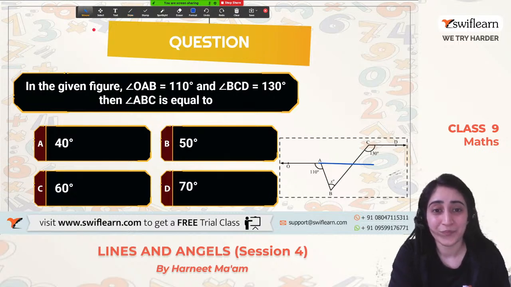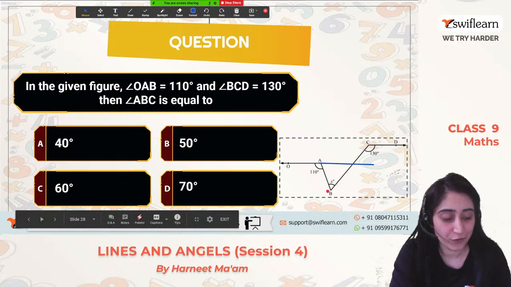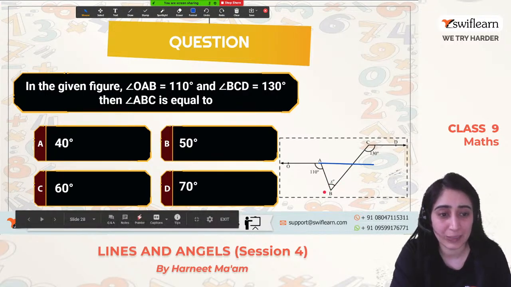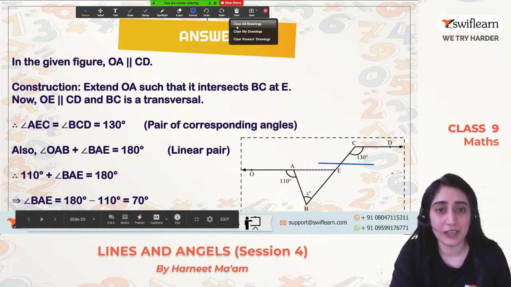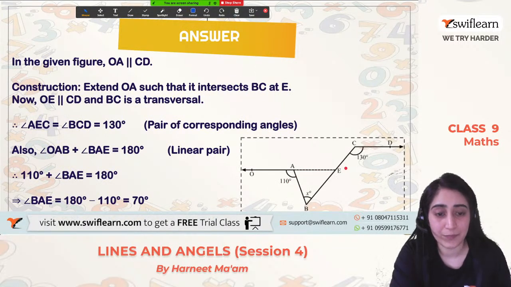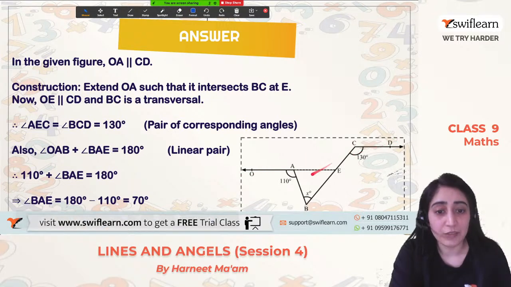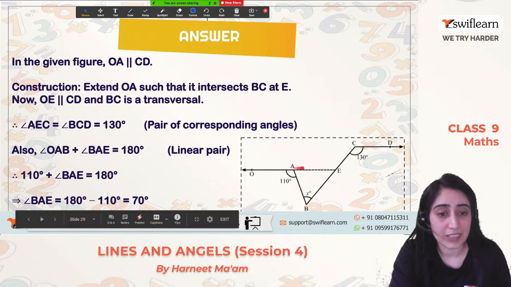Let's see who's able to find out the value of x. Yes, students? Do it. I know you can do it. The concepts are clear so far, right? Okay, so let's do it. What have we done in the picture? We have extended this. OA is parallel to CD. The construction is done: we have extended this line so that it meets the line BC at E.